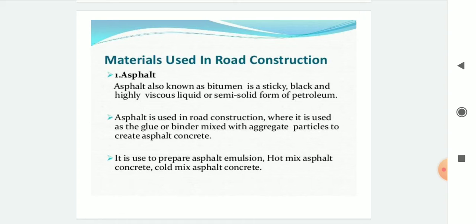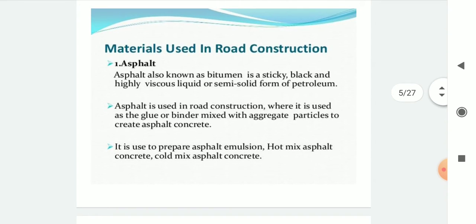Then asphalt. Asphalt, also known as bitumen, is a sticky, black and highly viscous liquid or semi-solid form of petroleum. Asphalt is used in road construction as the glue or binder mixed with aggregate particles to create asphalt concrete. It is used to prepare asphalt emulsion, hot mix asphalt concrete, and cold mix asphalt concrete.